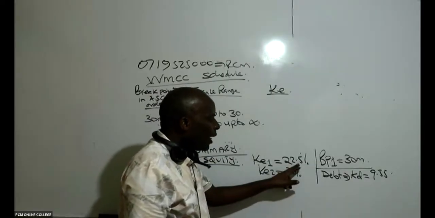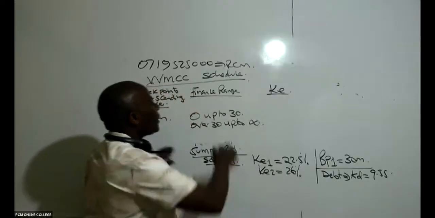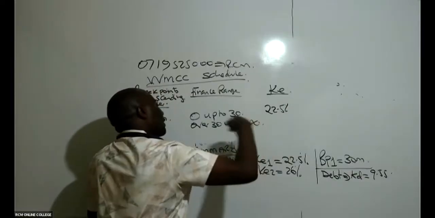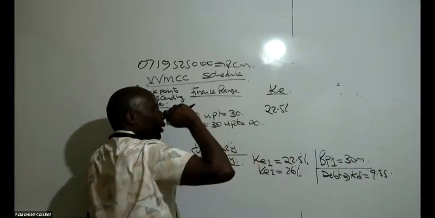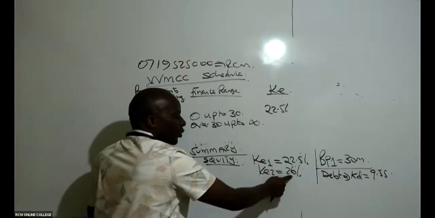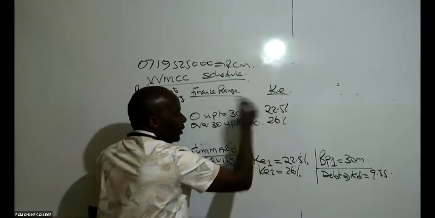This 22.5 will be applicable up to 30 million. Beyond that, we take a new cost of equity. And the new cost of equity will be 26%. Above this 30, we take 26%.